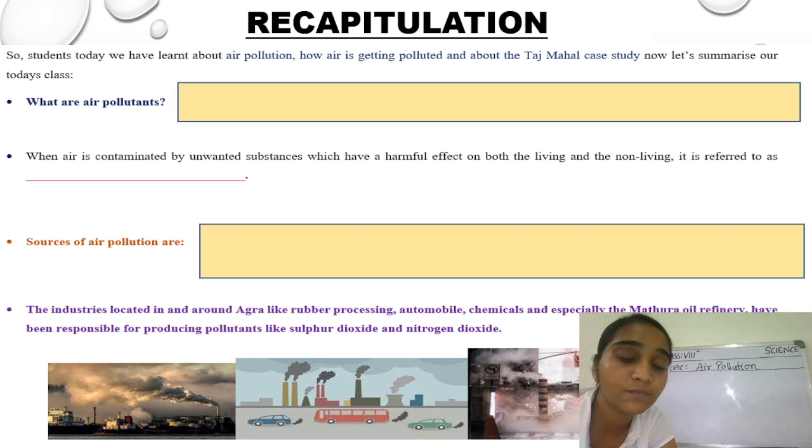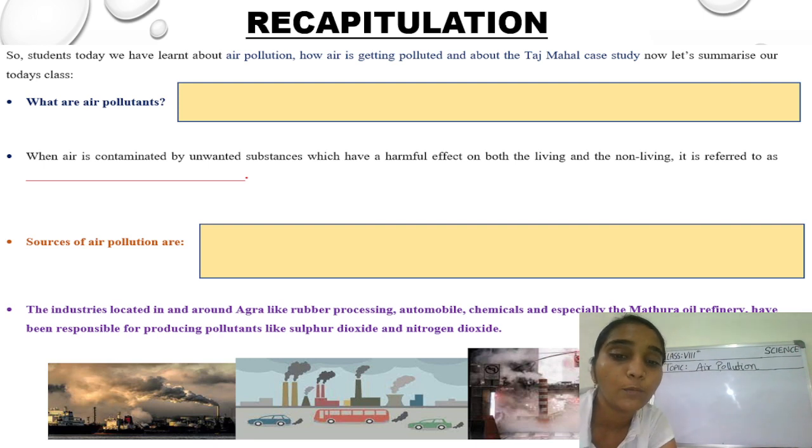Second, when air is contaminated by unwanted substances which have a harmful effect on both living and non-living things, it is referred to as, yes, air pollution.